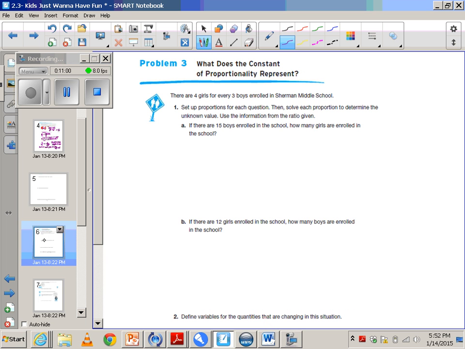We're going to go ahead and move to problem 3, which is, what does the constant of proportionality represent? So there are 4 girls for every 3 boys enrolled in Sherman Middle School, which is a part-to-part ratio. You're going to set up proportions for each question, then solve each proportion to determine the unknown value. Use the information from the ratio given. So if there are 15 boys enrolled in the school, how many girls are enrolled in the school? So I'm going to give you a second to try to set up a proportion and then solve it for the unknown value. And then I want you to go ahead and check your answer.